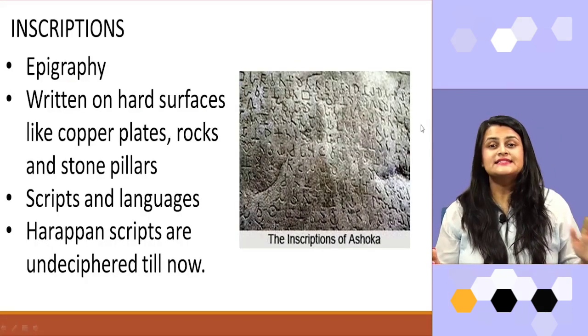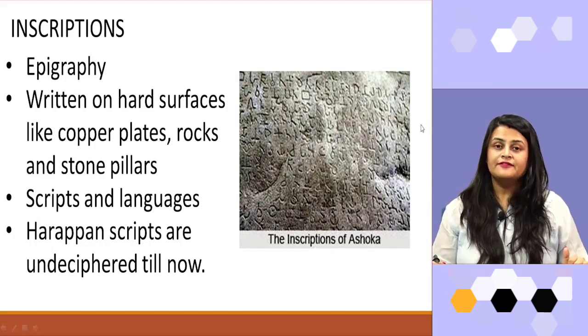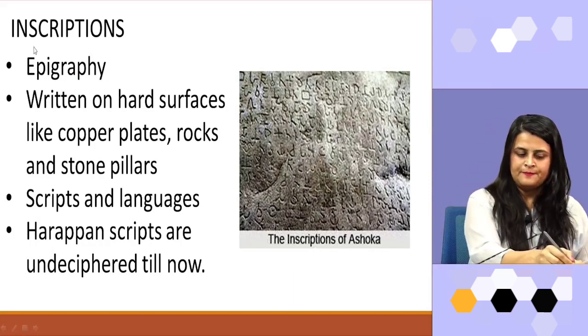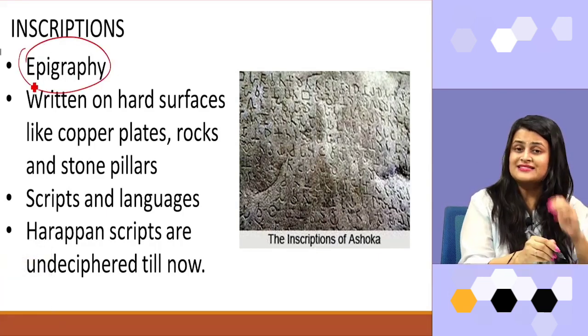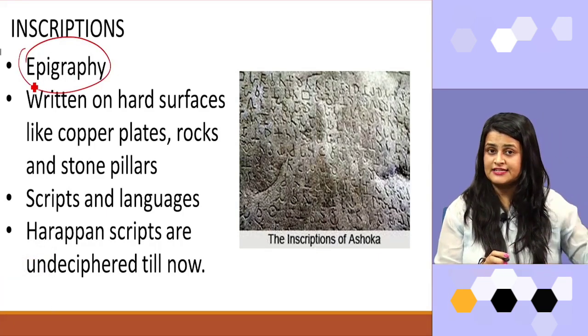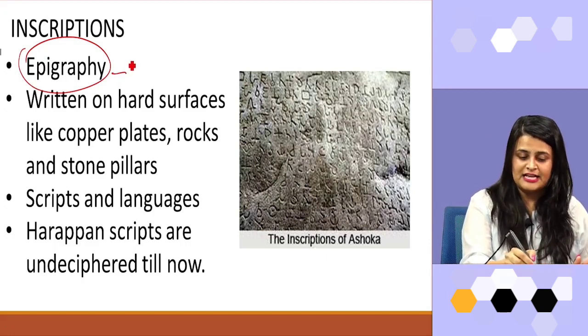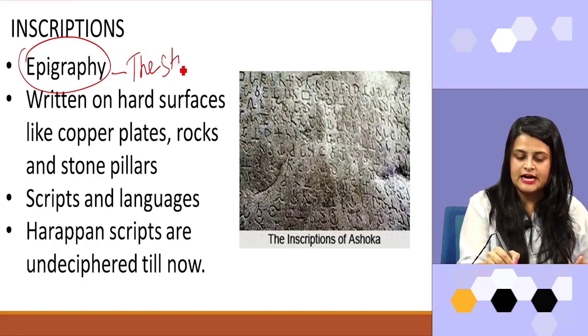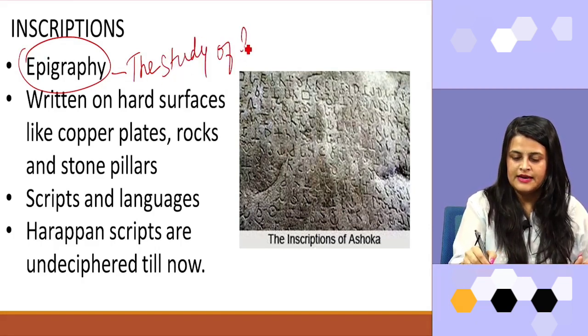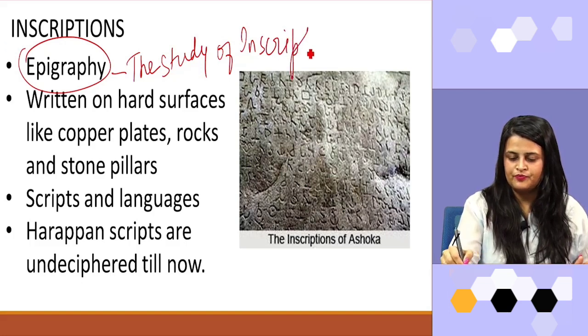The fourth one is inscriptions. When we talk about inscriptions, what is epigraphy? Similarly to what we studied in the case of coins, epigraphy is the branch which deals with inscriptions. So, it is the study of inscriptions.